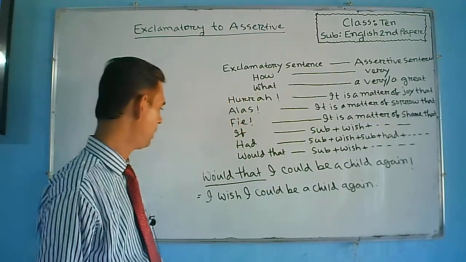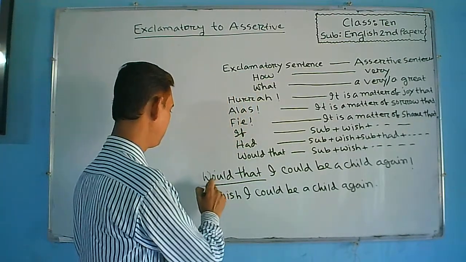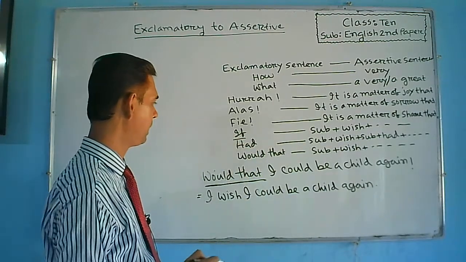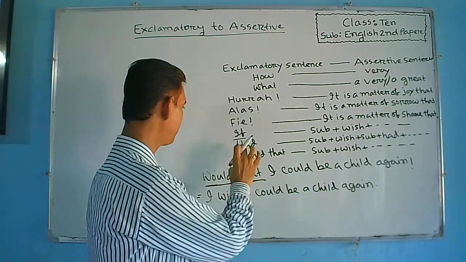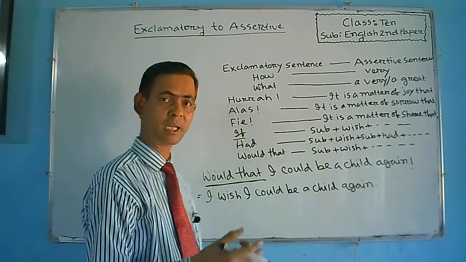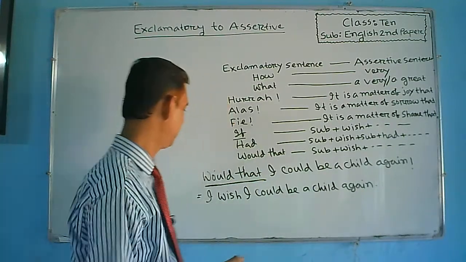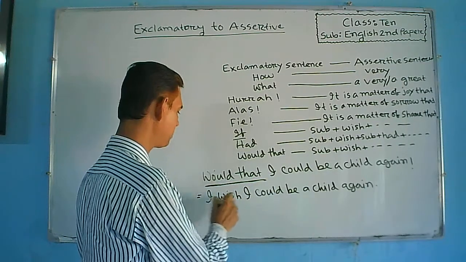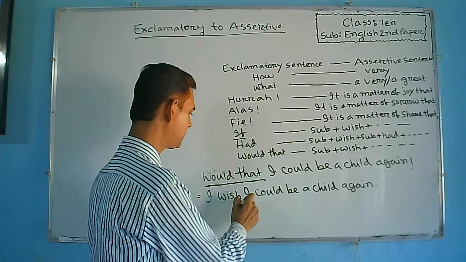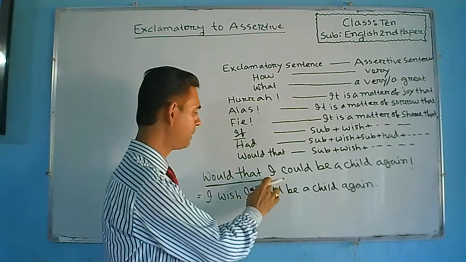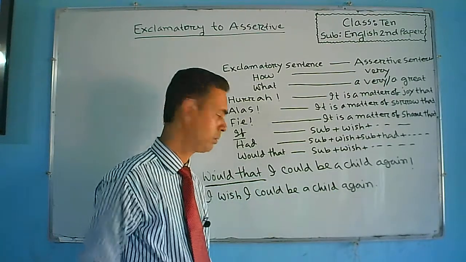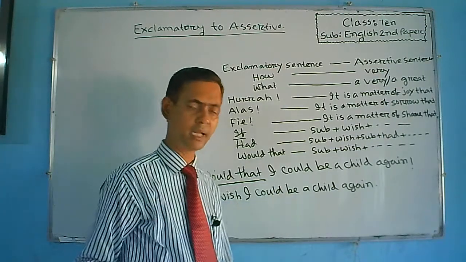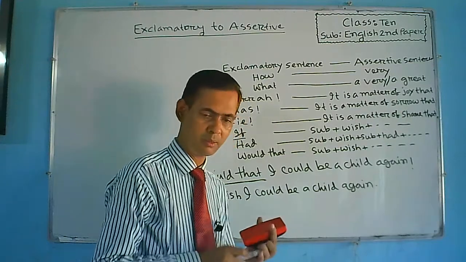So, again you know that the meaning of would that and if are the same, and the rule of these two words is the same at the time of changing into assertive. So, here at first the subject I is used, then wish, then again the subject is used, then the part which is given after the subject is used here. So, the sentence stands for I wish I could be a child again. Okay, understand everybody?